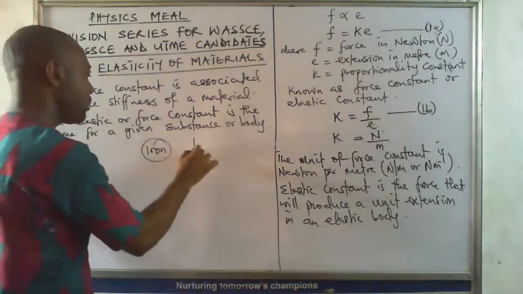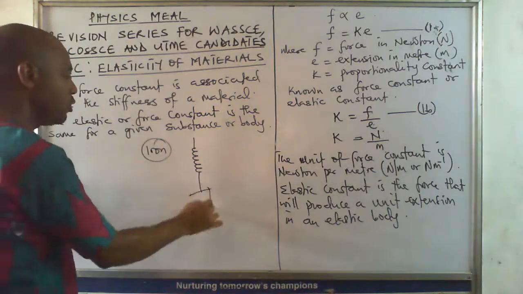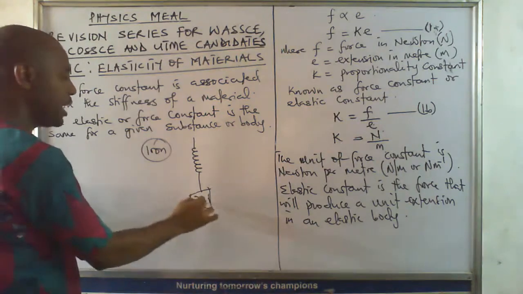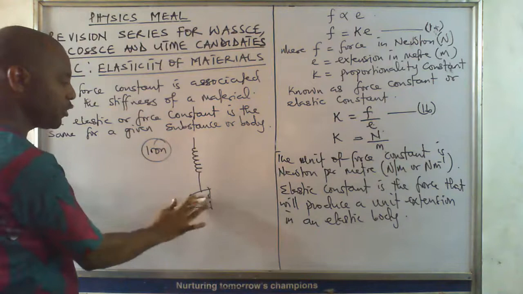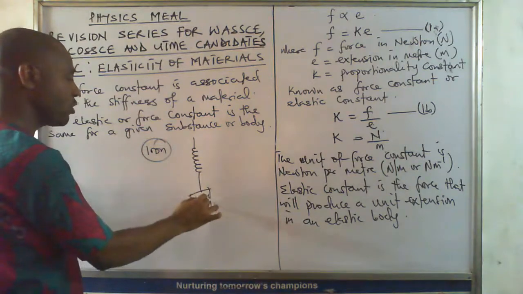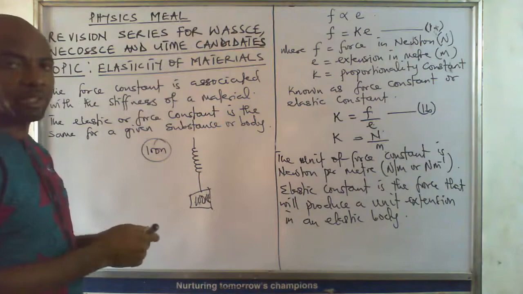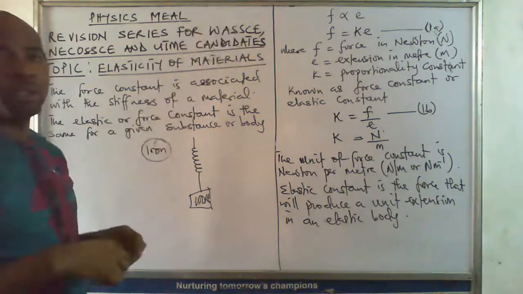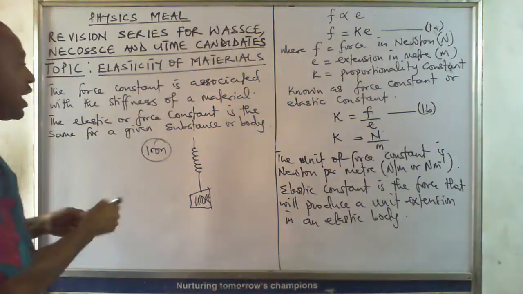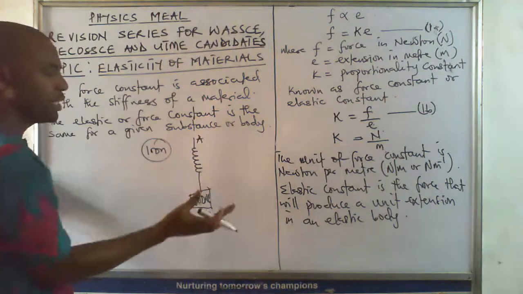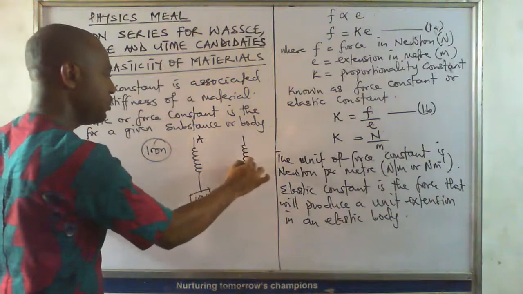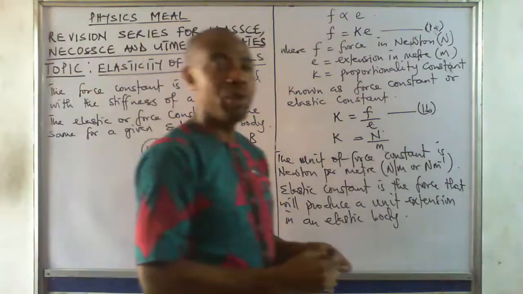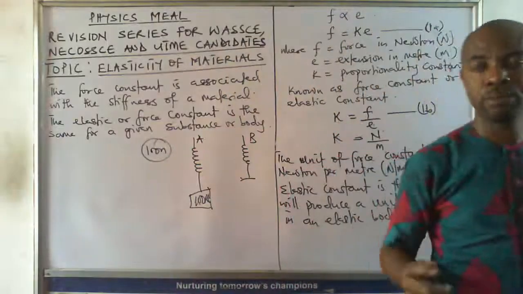If you have a given spiral spring and you add a load of 20 Newton on it, then remove it, the force constant obtained by adding 20 Newton on this spiral spring will be the same force constant you obtain when you add 100 Newton on the same spiral spring. So it's constant for a given body, but will not be constant when you change the body. If I have spiral spring A made of a different material, and spiral spring B made of a different material, the force constant here and here will not be the same.